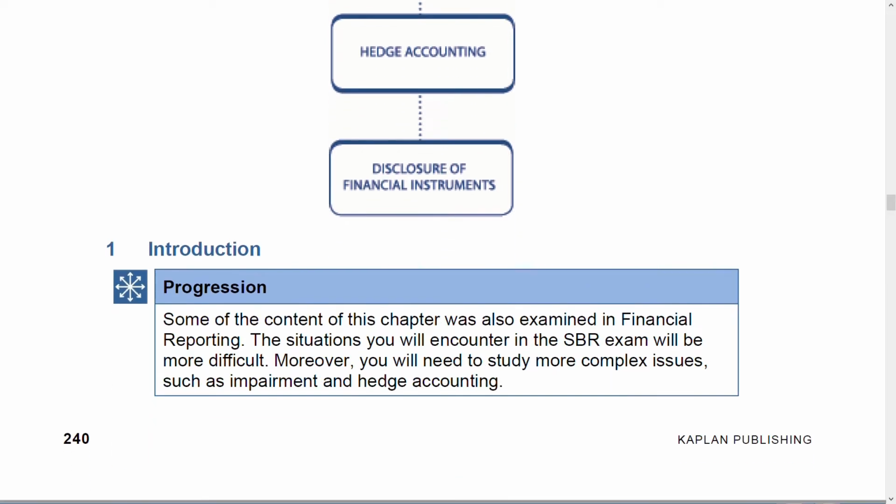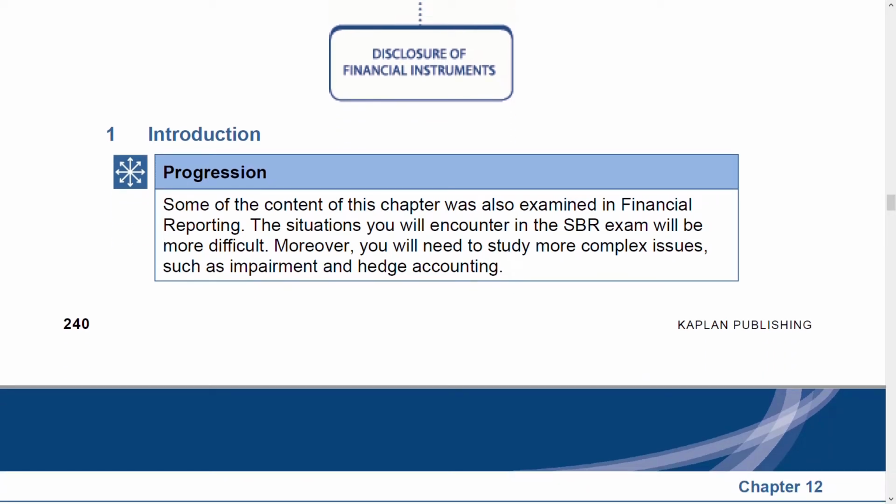So let us introduce. Some of this you must have already gone through in the financial reporting FR paper, but the situations in SBR will be more difficult, because you are going to study more complex issues, such as impairment and hedge accounting. Remember, impairment and hedge accounting is a little bit difficult. Difficult in the sense that it's not impossible, but it takes time to understand at first. Maybe most of you will not understand at first instance, but some of you might. So that's why I will keep my lectures very simple, so that anyone can understand it.